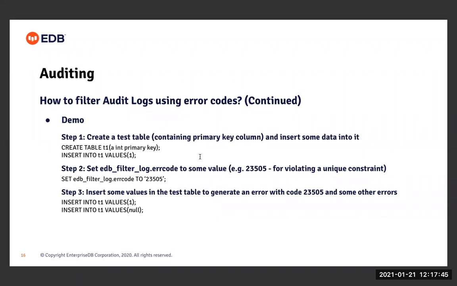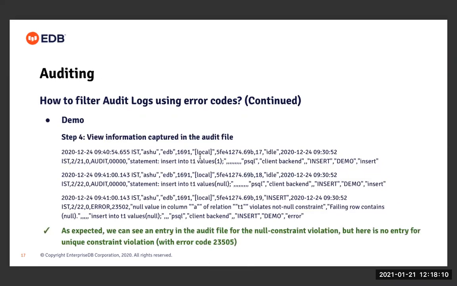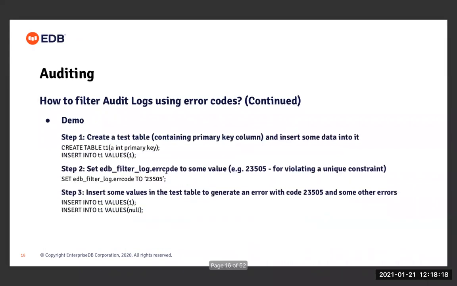So I'm trying to insert the same value 1 into table T1, which is already present there. And since I'm trying to insert the duplicate value, it will generate the unique key constraint violation error. And then I'm trying to insert another value called null, which should generate another error for the not null constraint violation. But then let's see what entries got added into the audit file. So you can see here that there is one entry. The first entry is for the first value that was inserted into the table T1. That is the first insert statement, right?